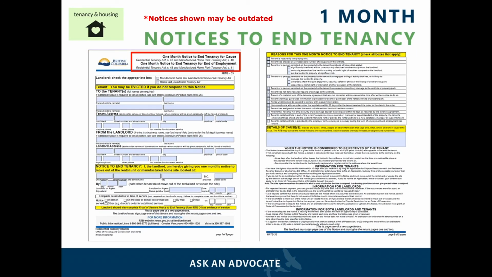The 1-month notice, as shown here, is also a 2-page document with a list of possible reasons why the notice is being served. The landlord must check off the appropriate reason for the notice to be valid and write a brief description of the cause. If the tenant chooses to dispute this notice, they must do so within 10 days.